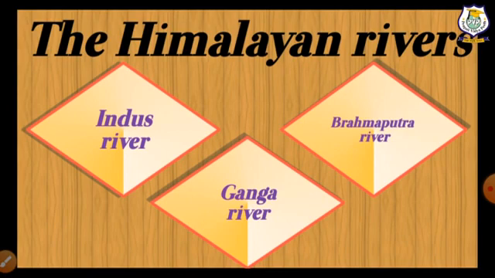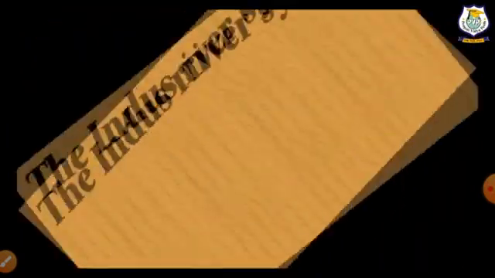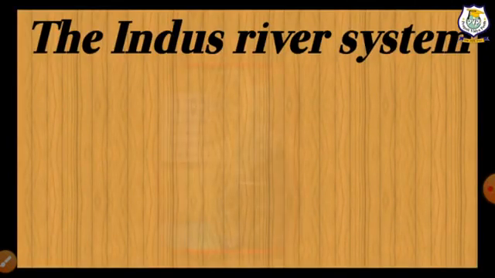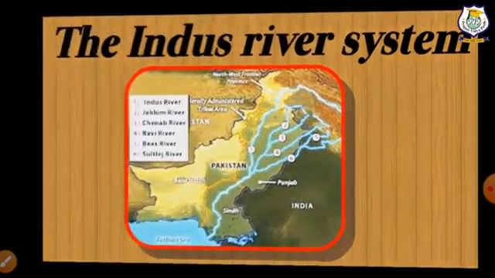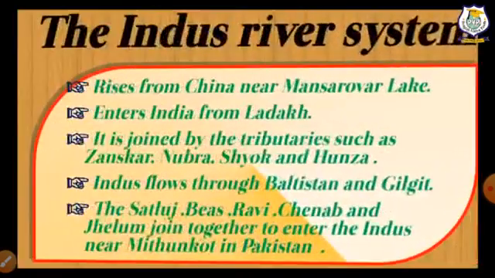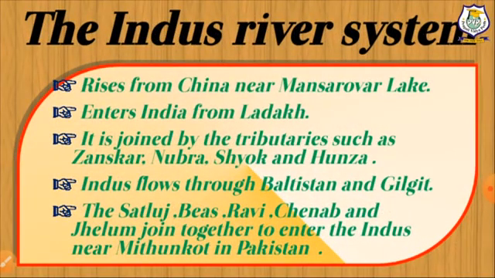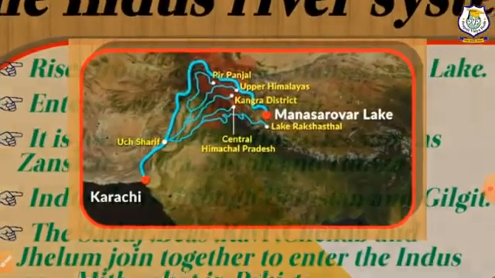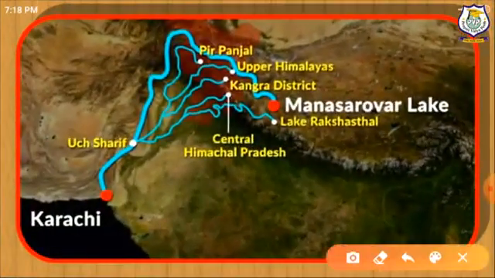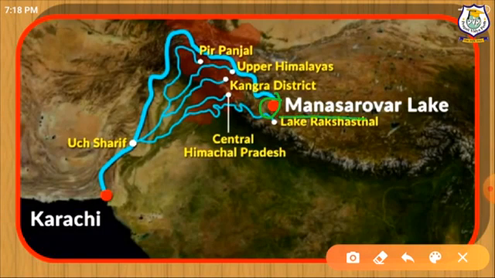Here we will discuss the most important river in this river system. The river Indus originates in Tibet near Mansarovar Lake. So we will see on the map. This is the place of origin of river Indus, Mansarovar Lake.